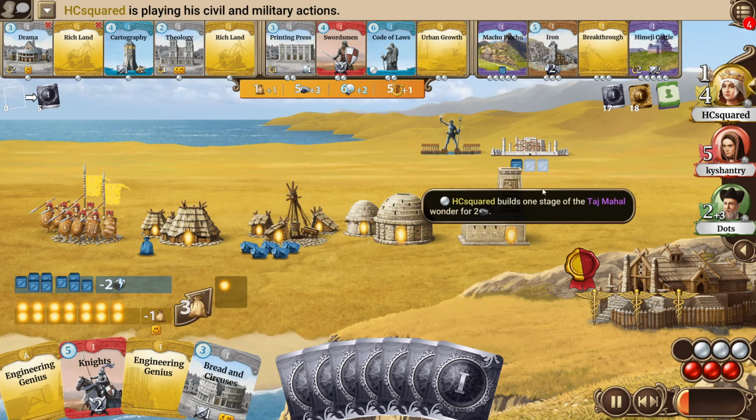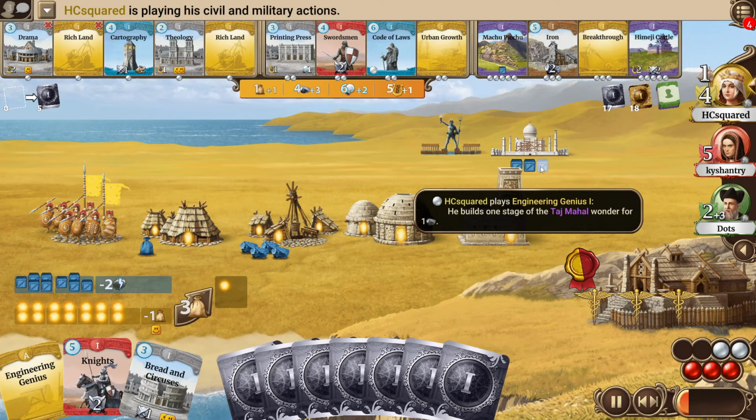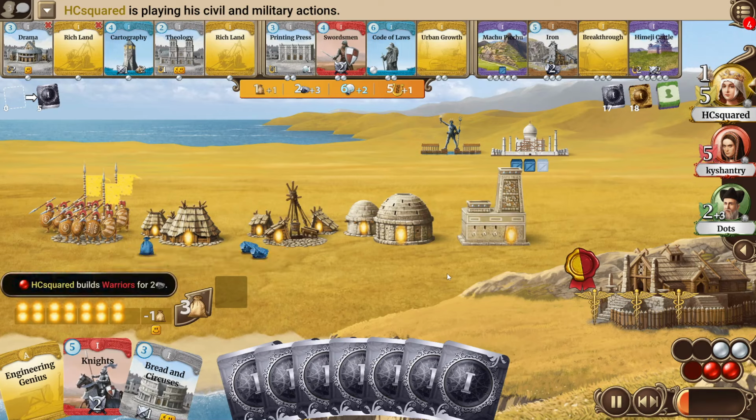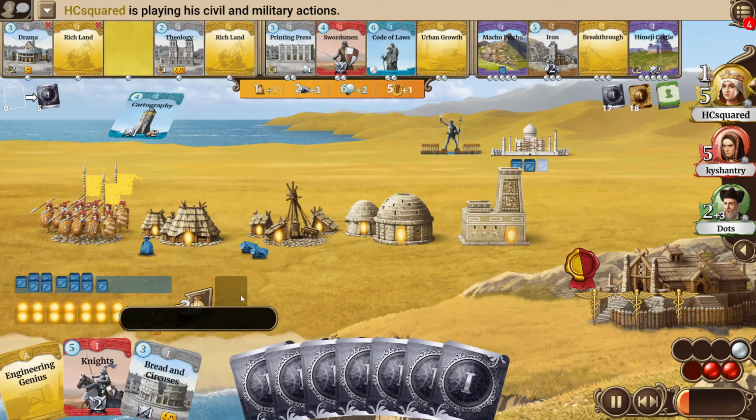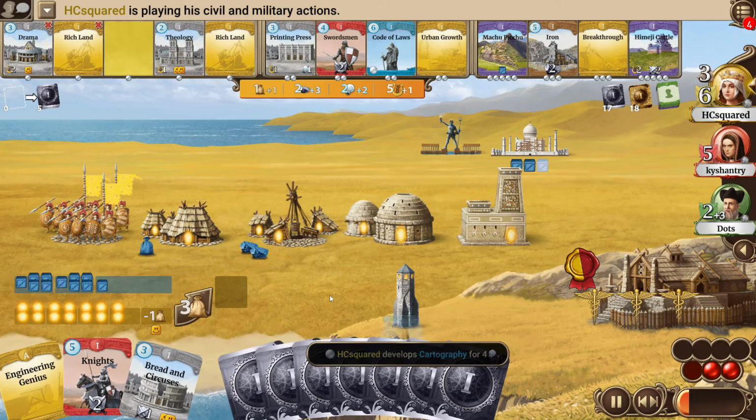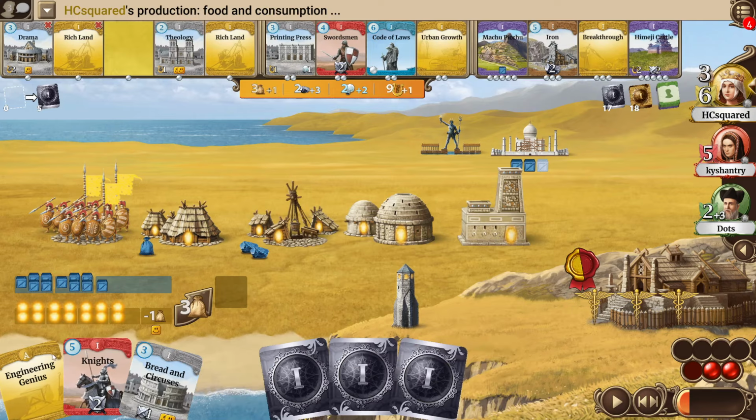HCsquared takes the free religion, builds a step of the Taj Mahal, uses the Engineering Genius 1, and I guess he also will soon use the Engineering Genius A, but for now he actually goes for cartography. Interesting that he did use the Engineering Genius 1 instead of the Engineering Genius A, but I guess it makes completely sense. The last step costs, of course, only 2 resources, so that makes sense, and he can still finish the Taj Mahal with the Engineering Genius A at the next turn.